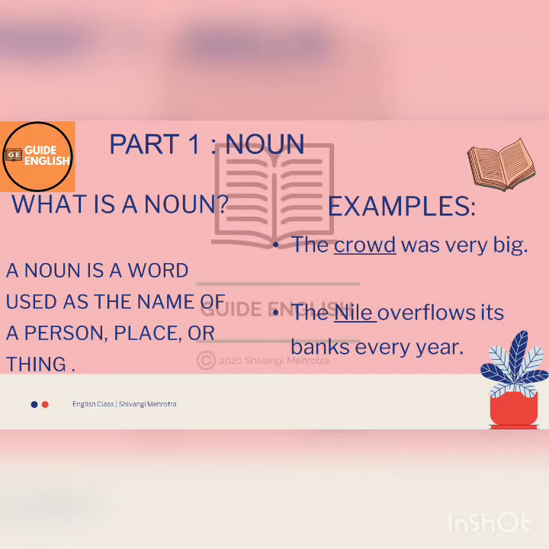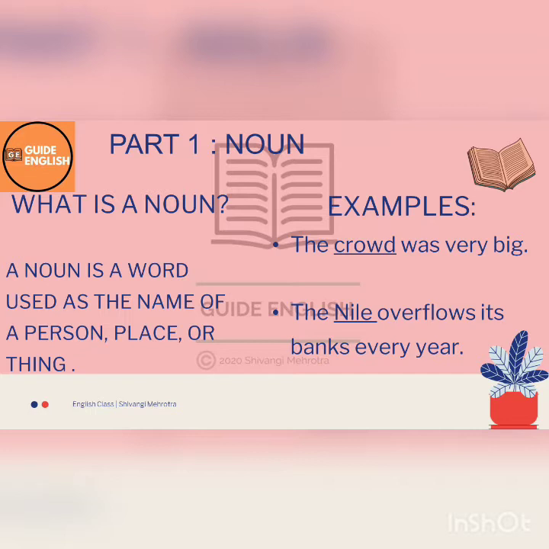The first example says, "The crowd was very big." Here we can see crowd is the noun in this sentence. But why? Because it is referring to a group of people. That is, it is naming a group of people, hence it is acting as a noun in this sentence.